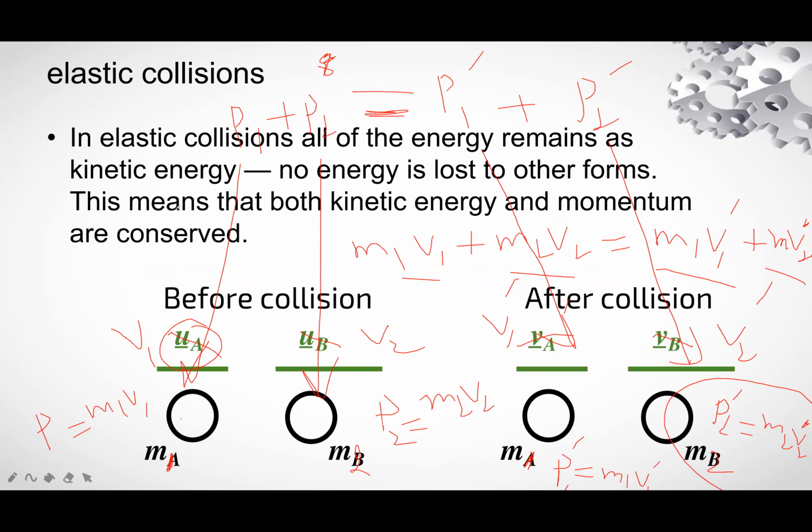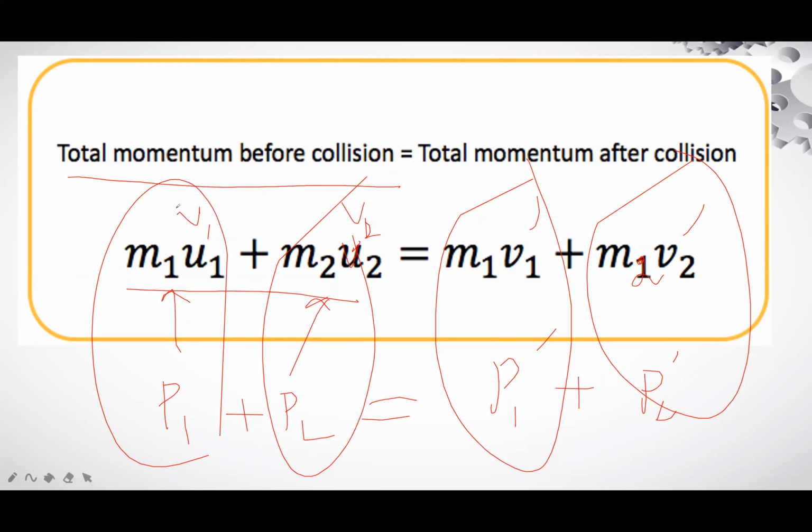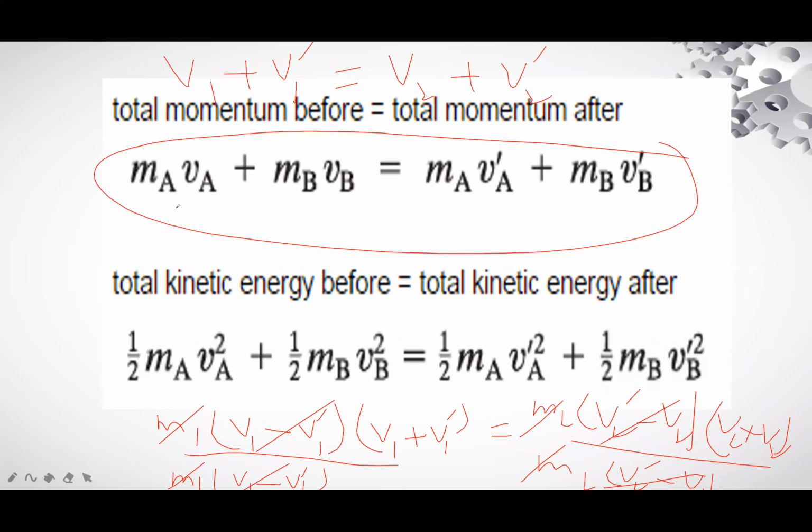This is an example of elastic collision. This is the molecular structure. In a room, when gas is enclosed in a container, the molecules strike the boundaries. Law of conservation of momentum is applied, and this is the statement. This equation is written according to the law of conservation of momentum and law of conservation of energy. The second equation,